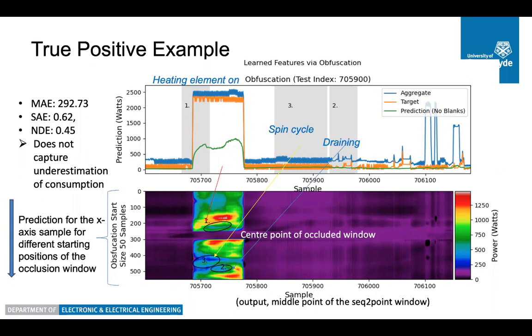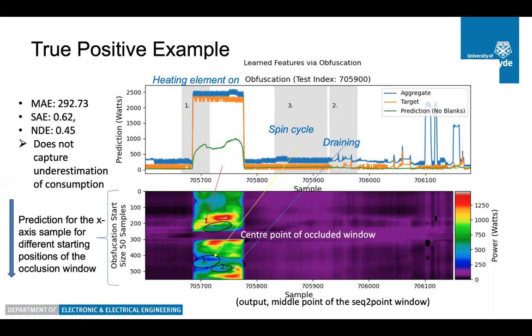One should really look at this picture vertically, from the top towards the bottom. When we look at it vertically, we are fixing the sampling point, and we are looking at the importance of the previously occluded samples for the estimate of that single sample point.